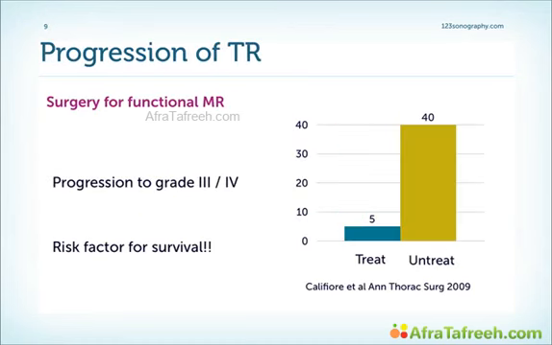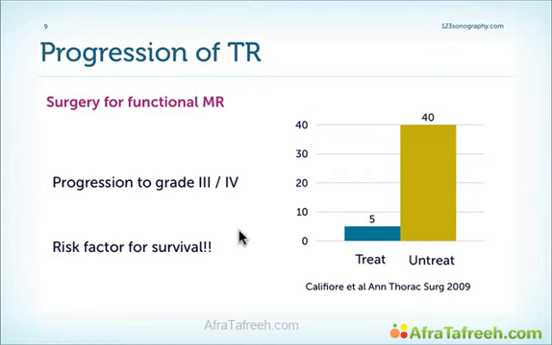It is well established that patients who have, for example, mitral valve prolapse or a functional form of mitral regurgitation often also have tricuspid regurgitation. This shows you what happens if we only operate on the mitral valve and don't operate on the tricuspid valve. Very frequently we will see a progression to grade 3 or grade 4 in patients who initially only had mild or moderate TR. So those who were treated had much less tricuspid regurgitation than those who were untreated.